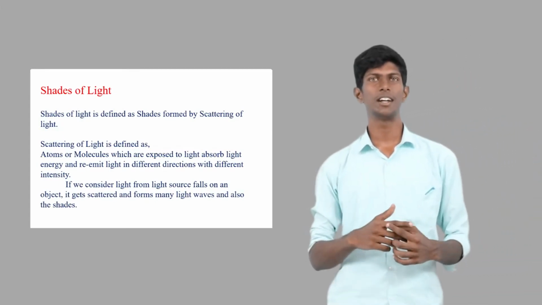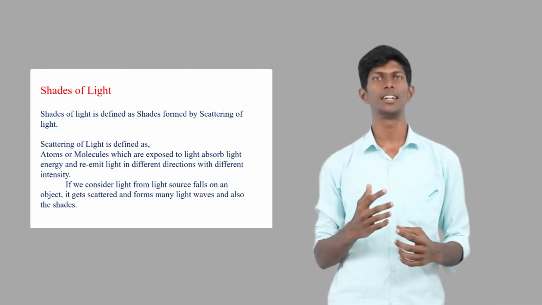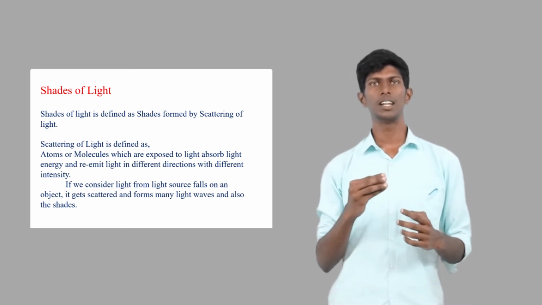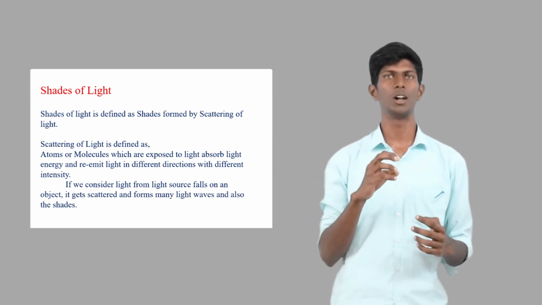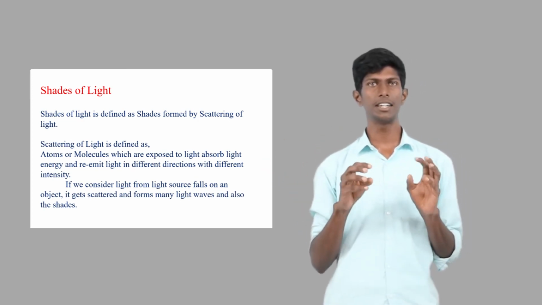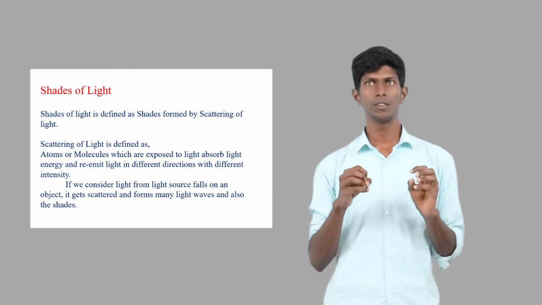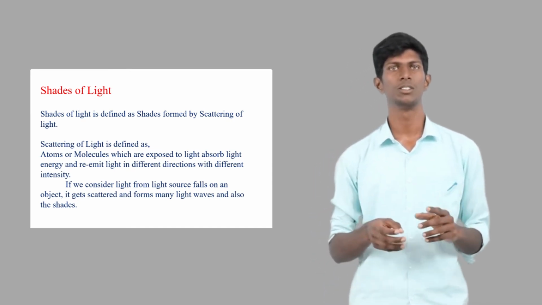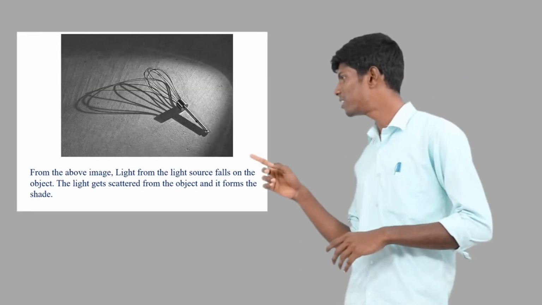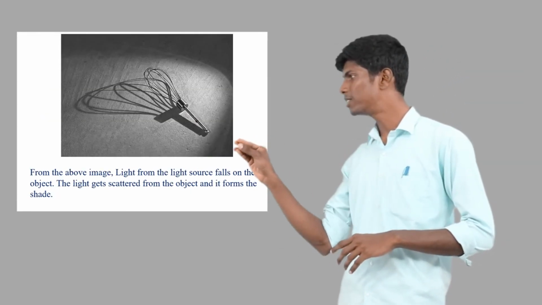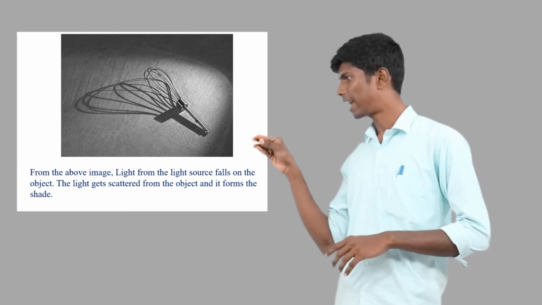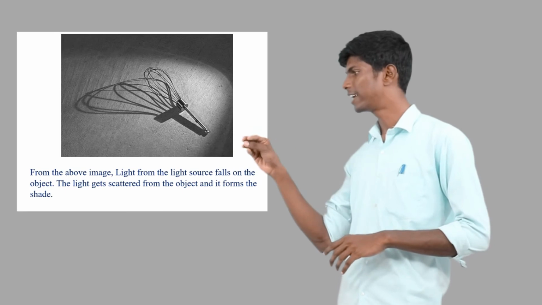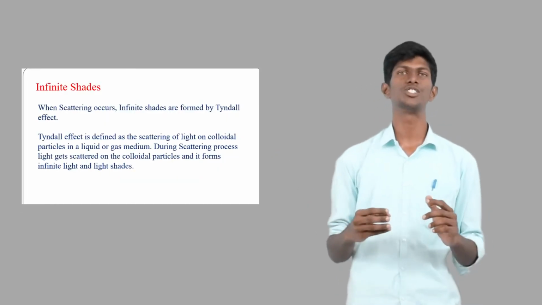Next is shades of light. Shades of light are shades formed by the scattering of light. Scattering of light is defined as light rays falling on atoms or molecules and getting scattered. In this scattering, the light rays have different intensities in different directions and it forms many shades. Okay, here we see the image. Here is an object; the light will scatter on the object and it gives a shade.